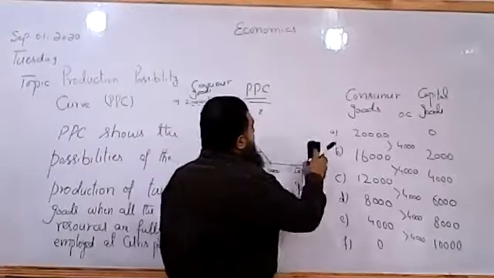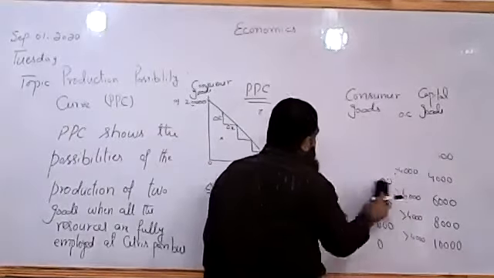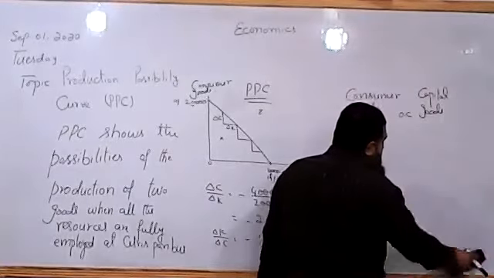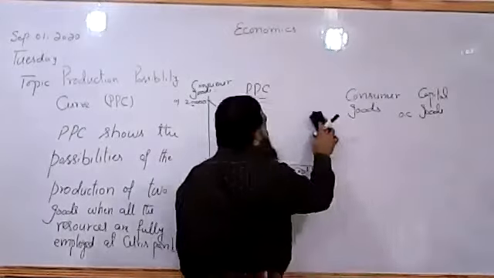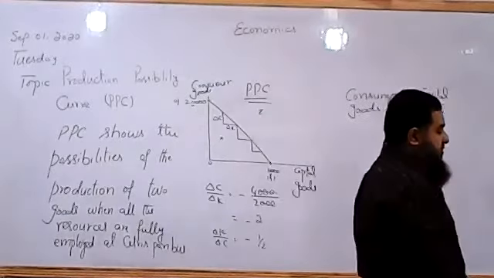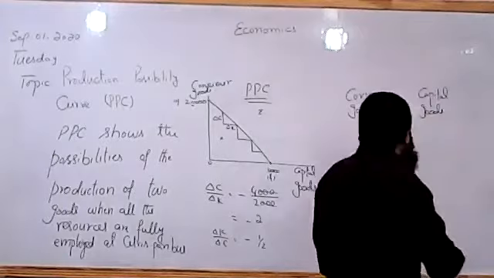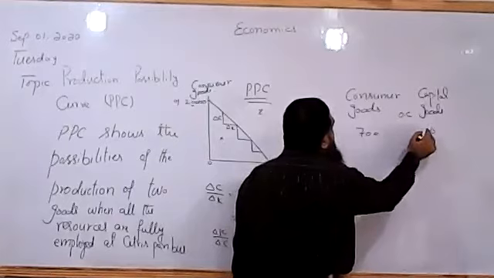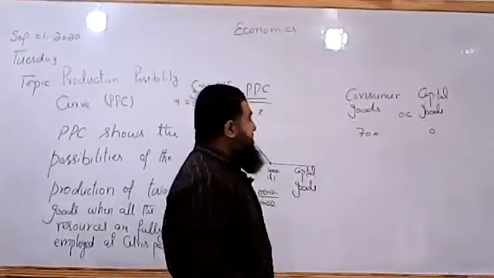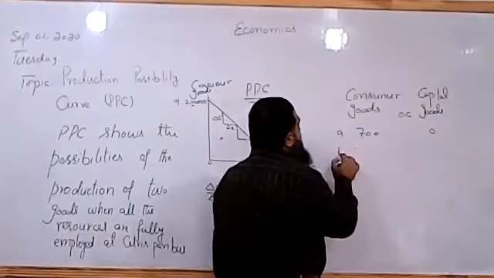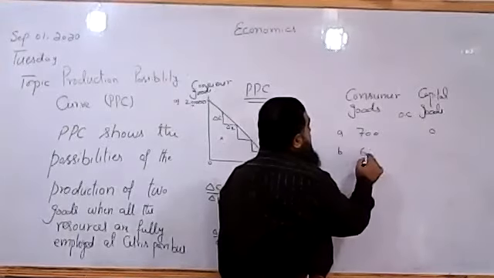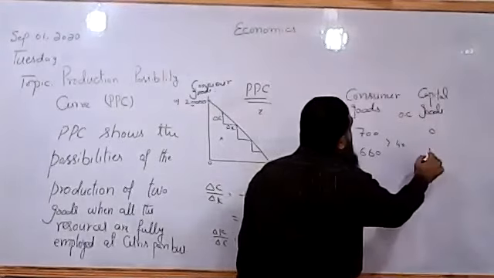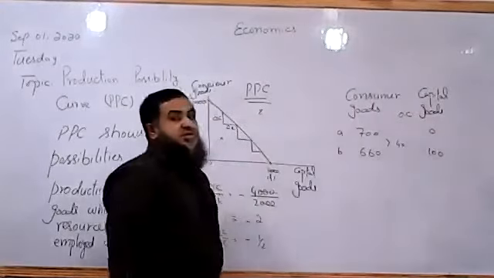Now come towards another PPC which shows us a normal PPC, that is increasing opportunity cost. Increasing opportunity cost means what? Now suppose consumer goods are 700 and 0 of capital goods are produced in option A. So if consumer goods are decreased by 40 units, how many units are given up? 40, in order to produce 100 units of capital goods.